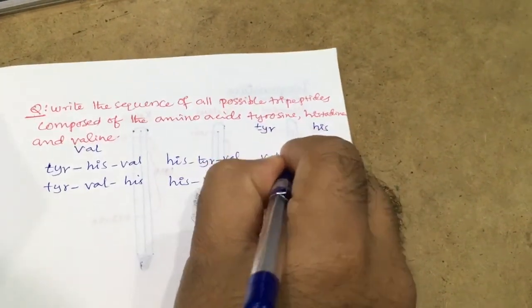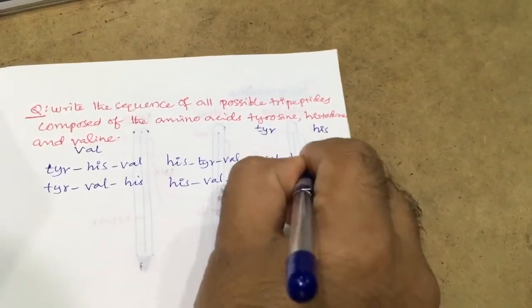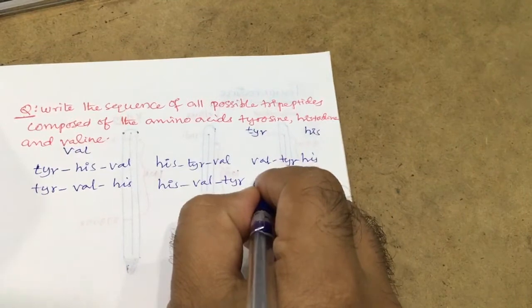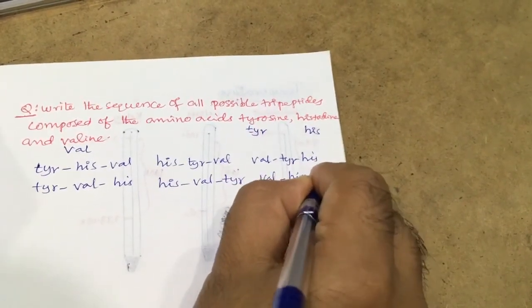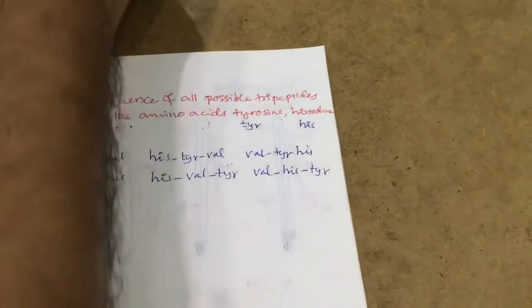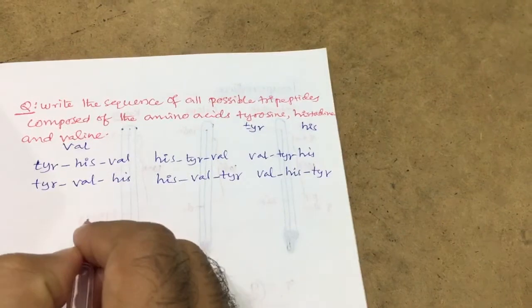Next, valine should be first: valine, tyrosine, histidine. Next valine, histidine, tyrosine.